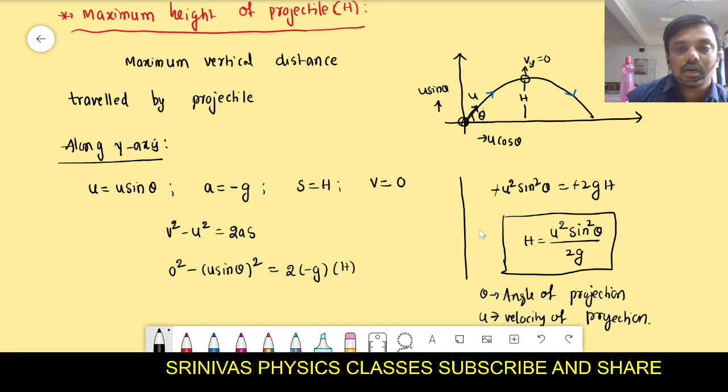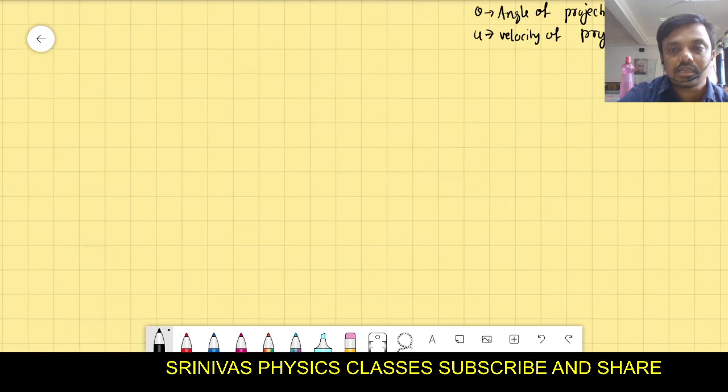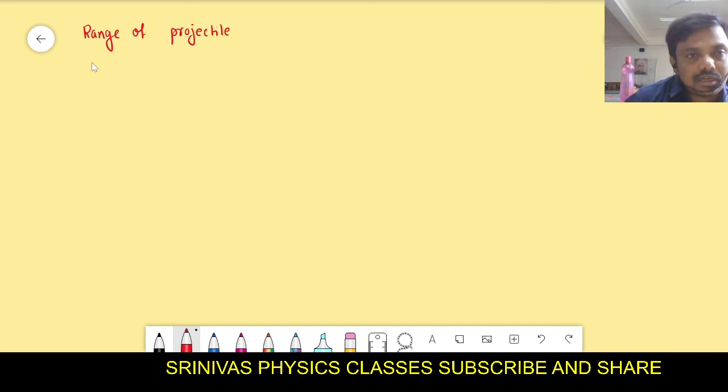Next, what is the range? Range means what? Next one is the range. We will discuss the range, and we may close today's topic. First we start the range, right? Range of projectile, a very important formula. What is range?